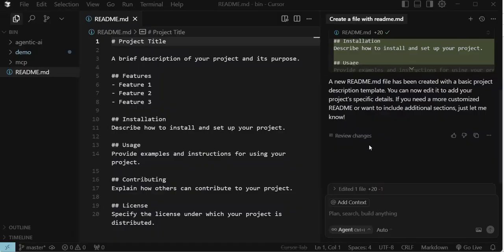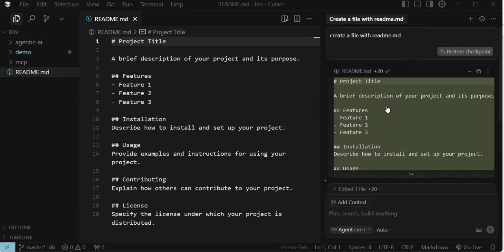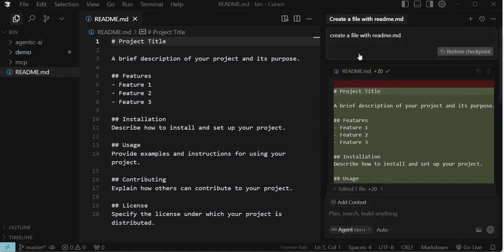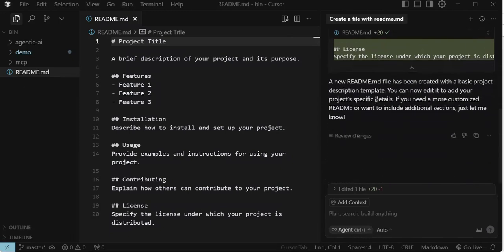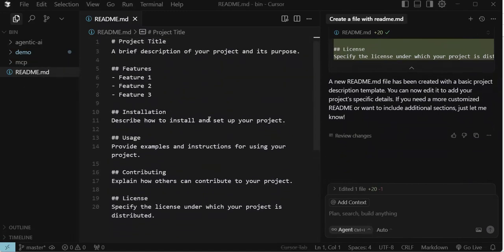Then what happens behind the scenes, in the back end? How can this agent perform this action on top of my file system? By simply prompting, I just provided some chat, like create some readme file. In the back of the scenes, it created a file and some content for me, and if I accept it, it really creates that file. So how can this agent perform that?